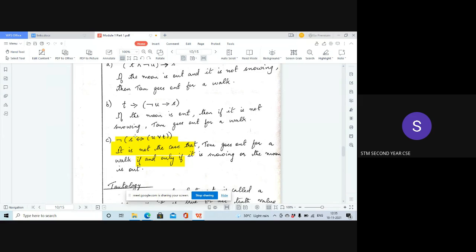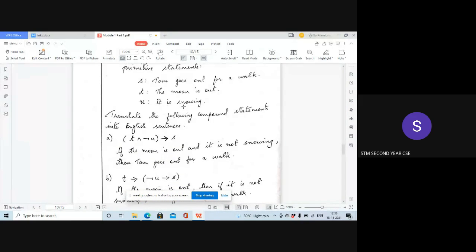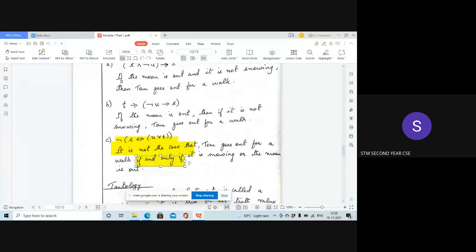And this bidirectional symbol is read as "if and only if." Then you expand the next part, U or T. U is, as given earlier, it is snowing. If and only if it is snowing, and this symbol is or, so if it is snowing or the moon is out.